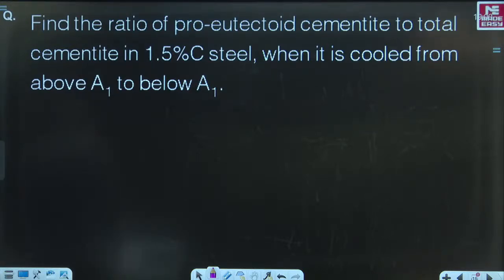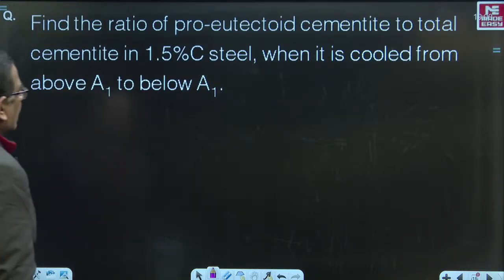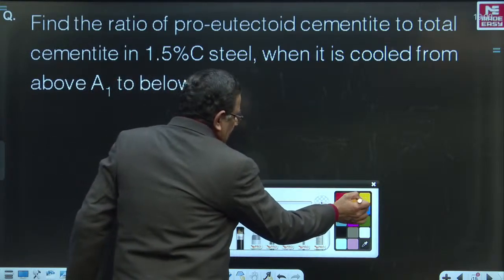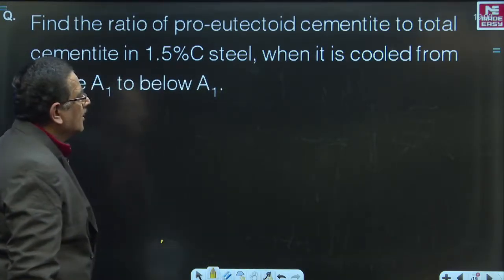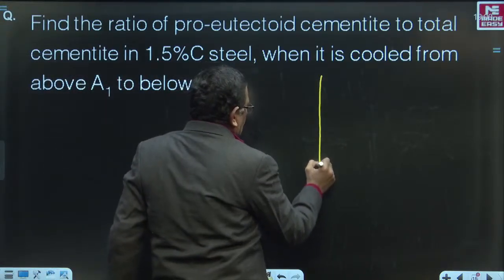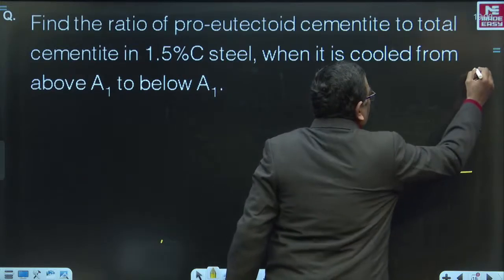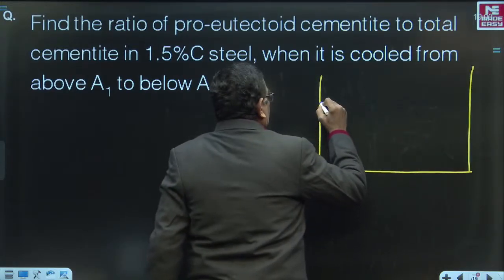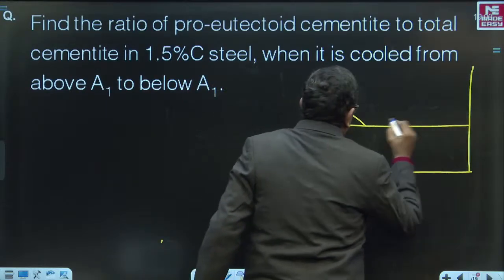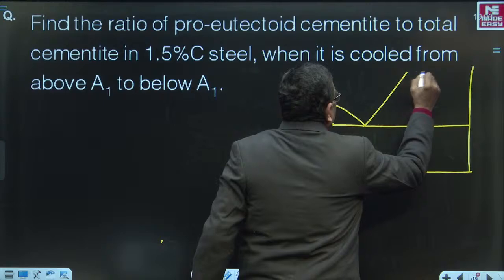Find the ratio of pro-eutectoid cementite to total cementite in 1.5% carbon steel when it is cooled from above A1 to below A1. Come on, friends, let us try to see. For this, the relevant phase diagram to be drawn is the iron carbide diagram. So let us draw a part of the iron carbide diagram that is needed to support the calculations.